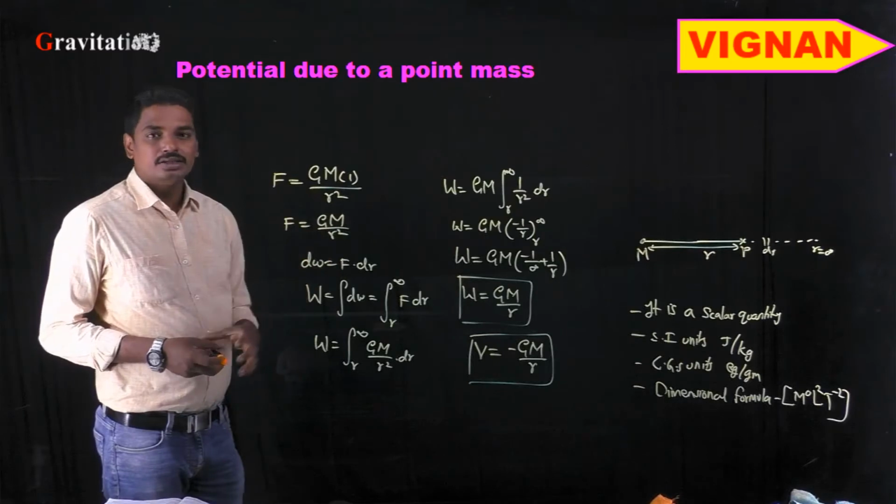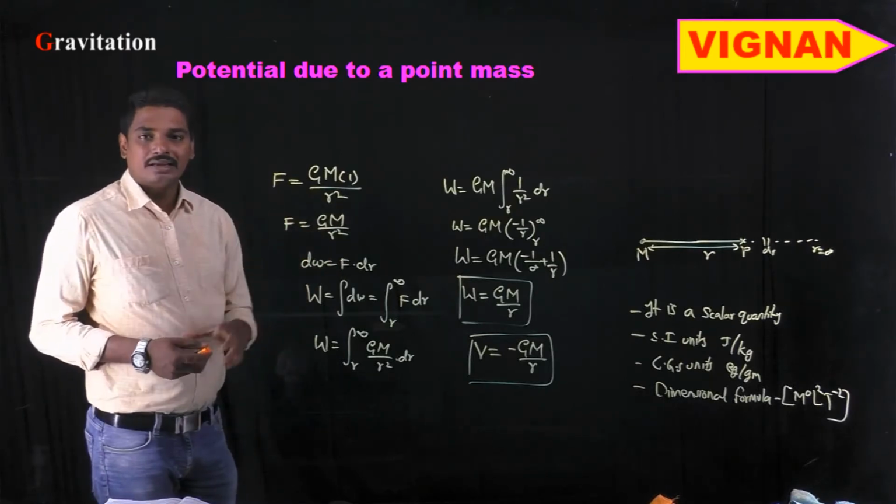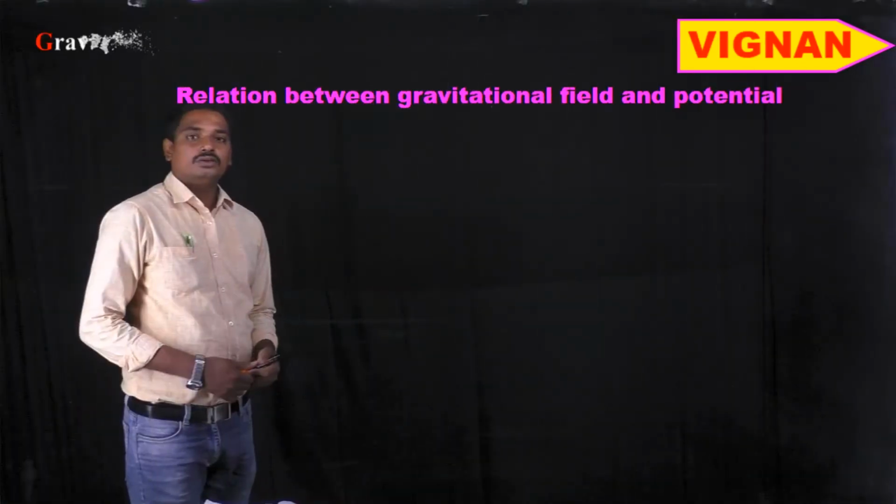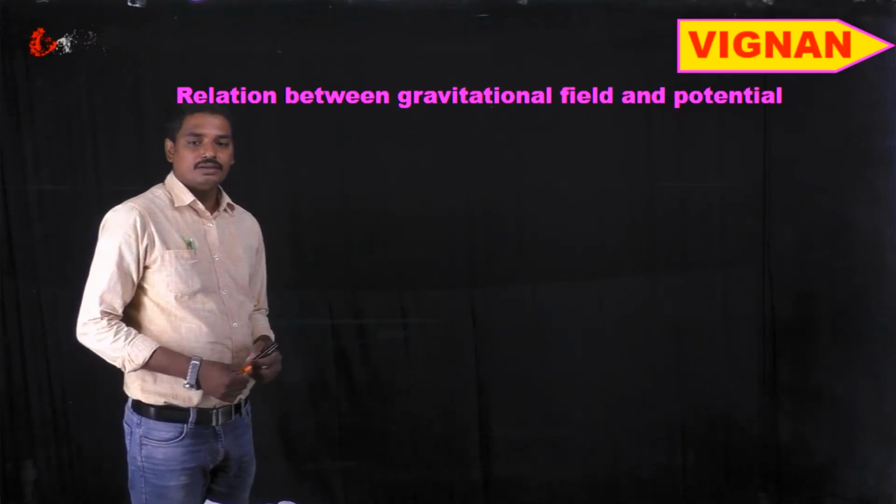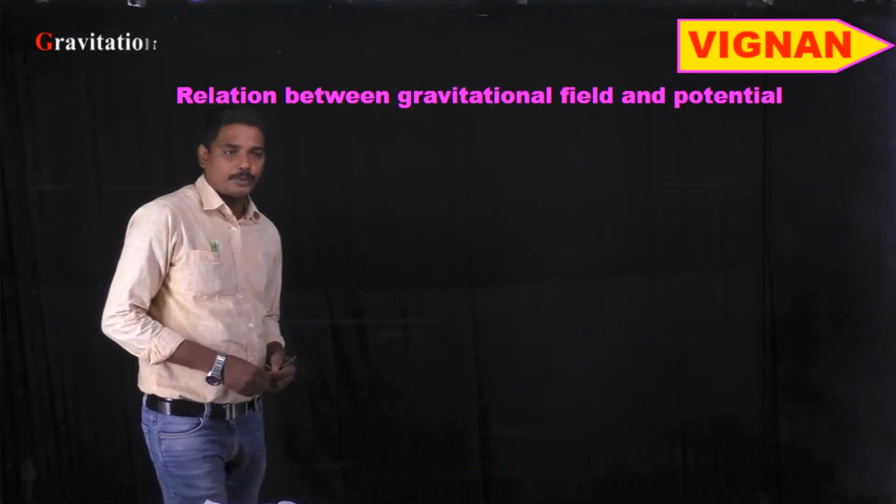Similarly for a spherical shell, a ring and a circular disc. So the first one is a relation between gravitational field and potential.